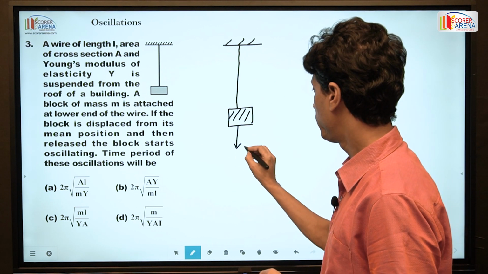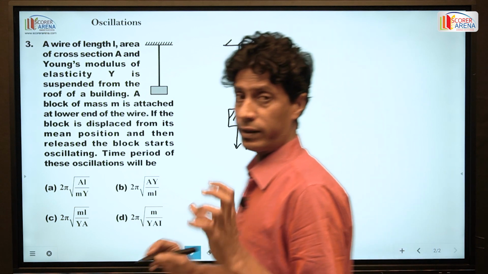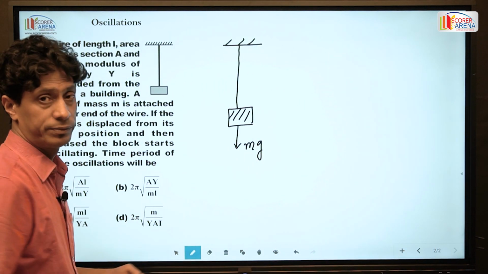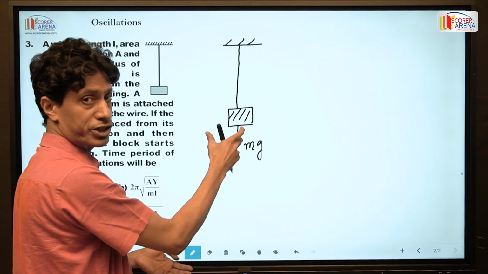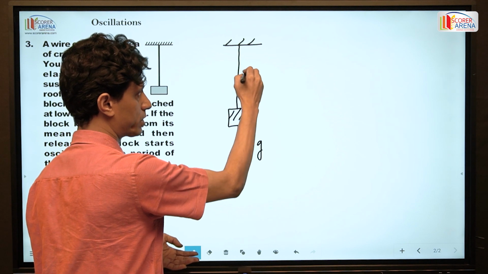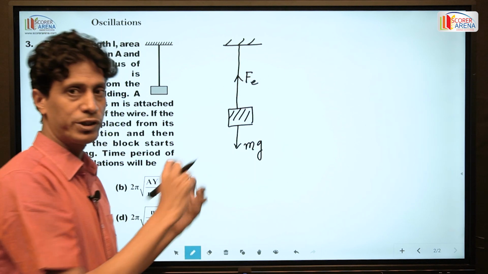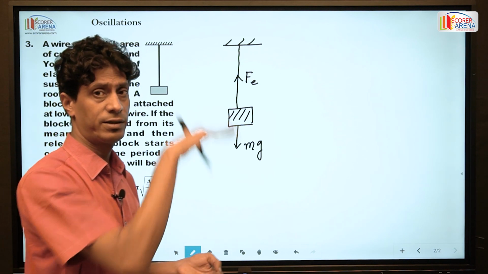Here, due to the weight of the body, we can get the extension of this wire. If this body is suddenly released, then because of the extension, because of this weight, there is a restoring force within the string. So therefore, because of this restoring force, the body oscillates.